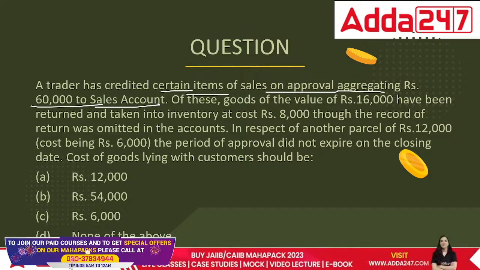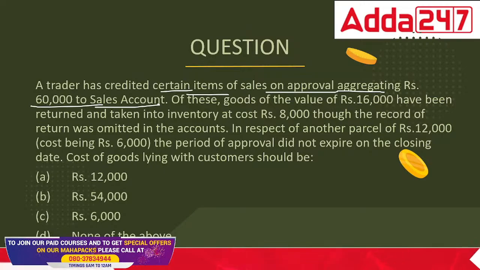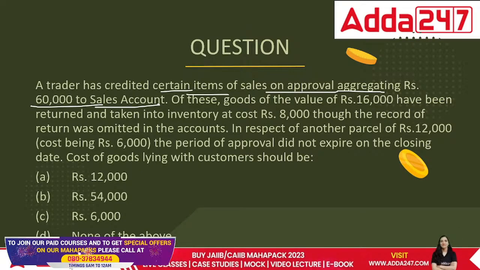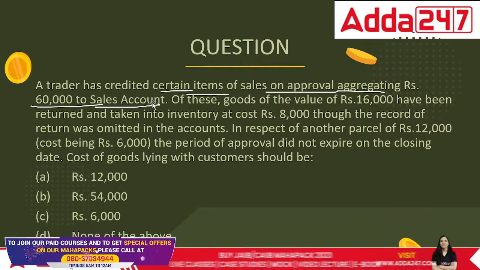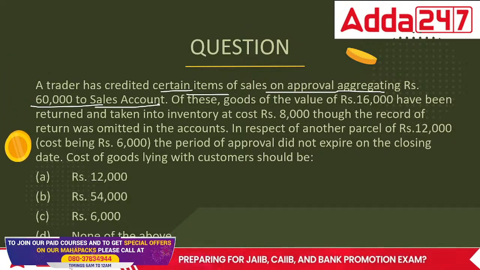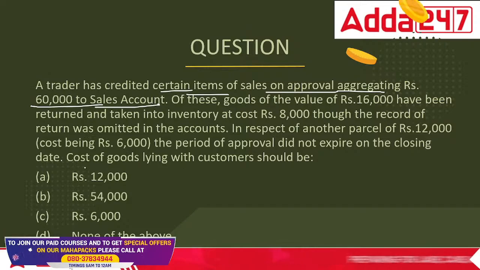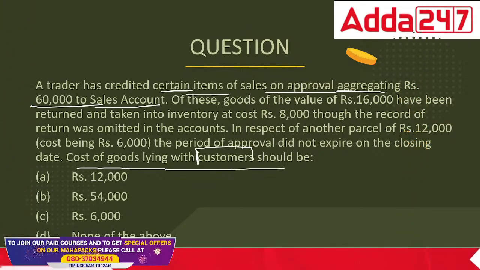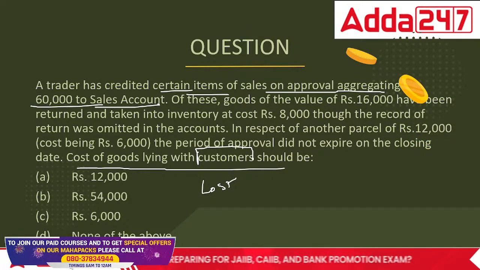What would be the amount, everyone? In respect of another parcel of 12,000, cost being 6,000, sent for approval, the period did not expire. Now this is again goods sold on approval basis only. I have sold the goods, but the particular person has not paid yet or said that they would like to buy it. There is no confirmation yet from the customer, so we will record that at cost only.